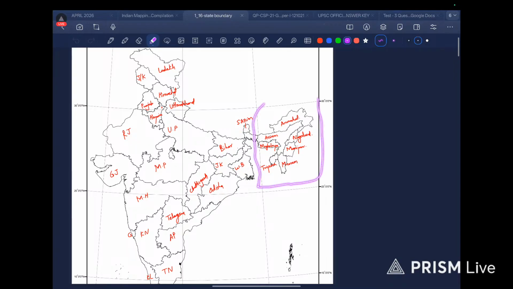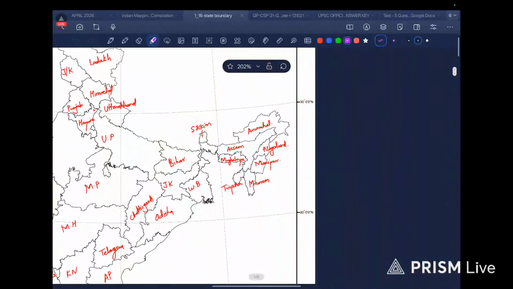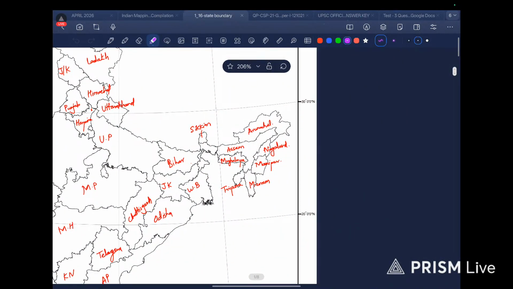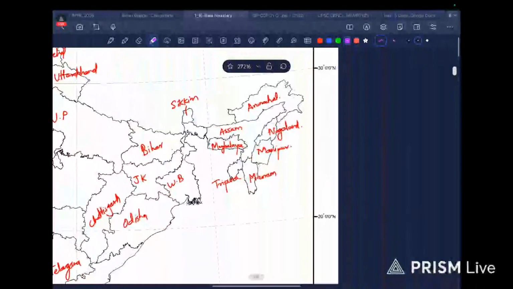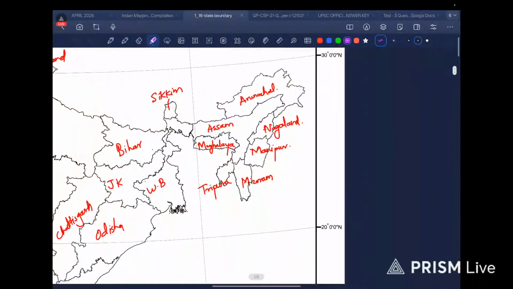we do the northeastern states, because this is the thing that everybody tends to forget much, and we find it difficult to recall. So let me put more emphasis on the northeast. This is Arunachal Pradesh. We know this is bordering with China, and China is putting some irrelevant claims over here. Then we have Assam over here. Assam. Then below Assam we have Meghalaya.